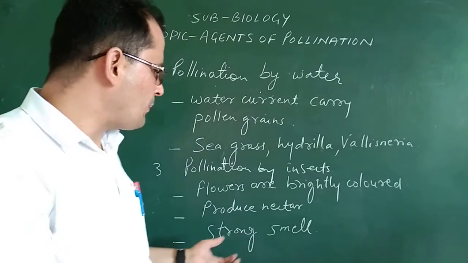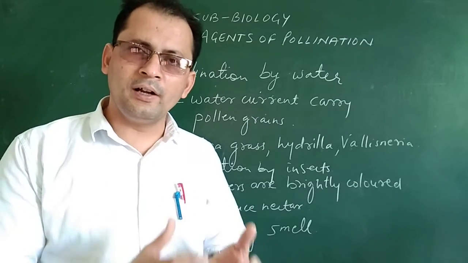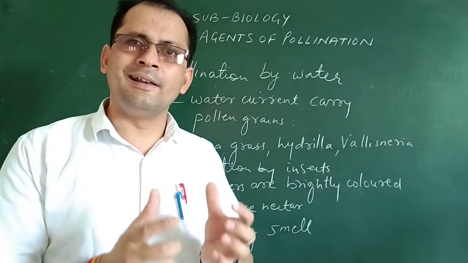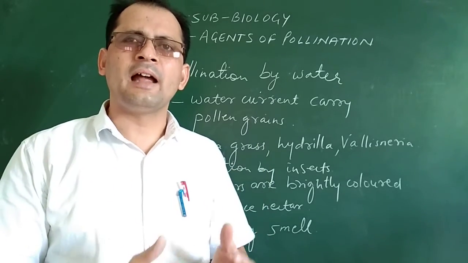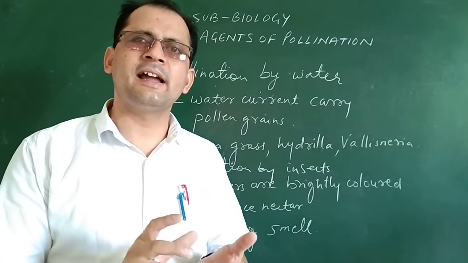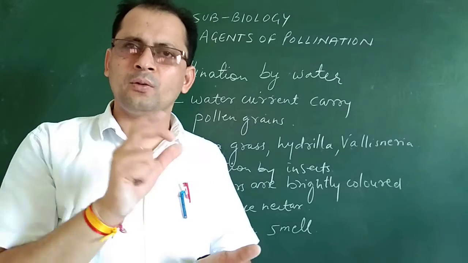Now what happens when the insects sit on the flower? The pollen grains stick to the legs or the mouth or the wings of the insect, and when this insect sits on another flower, what will happen beta?